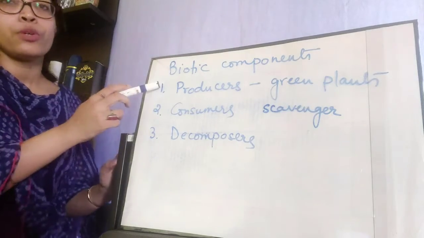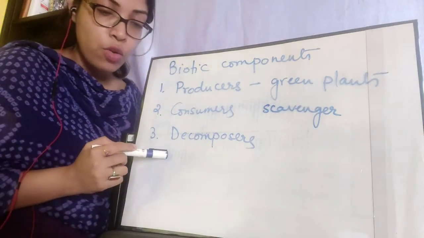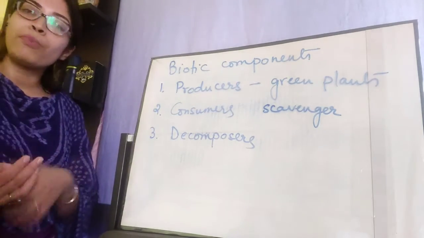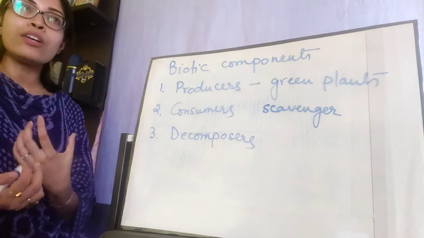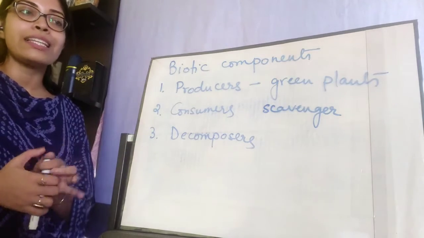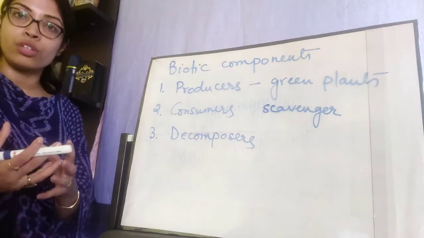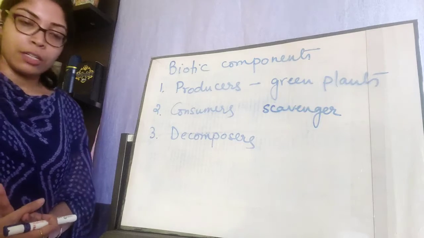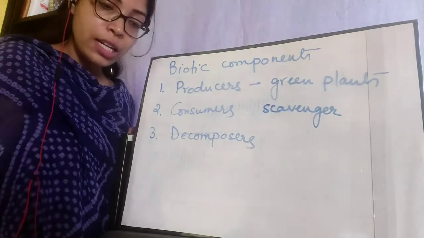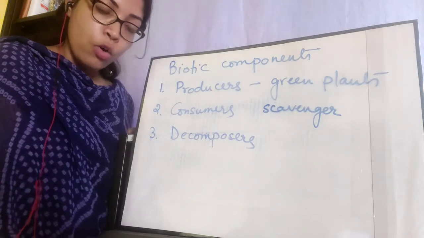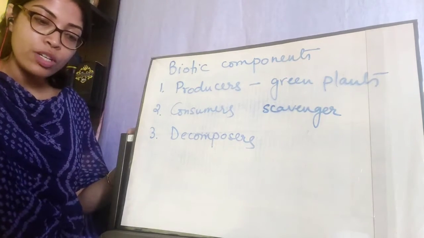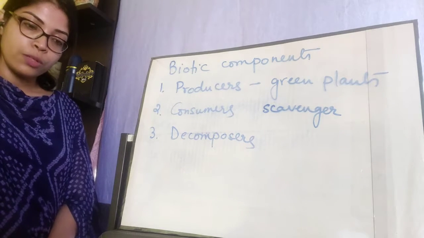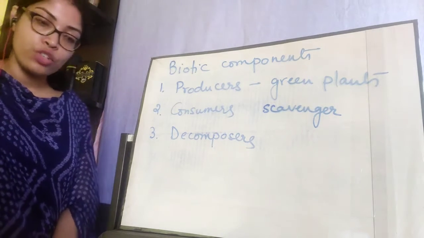Okay, so we are done with producers and consumers. Next, let's go on to the decomposers. From the word decomposer, you can understand that they decompose something, meaning they feed on something in such a way that the food on which they are feeding gets decomposed or rotten. In addition to producers and consumers, there are some microscopic organisms that feed on the dead bodies of organisms and decaying organic matter. They are called decomposers. For example, certain bacteria and fungi.